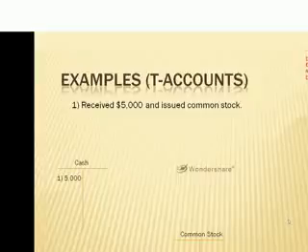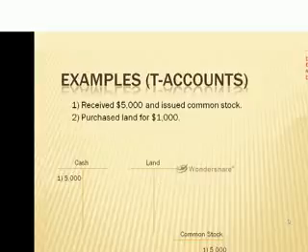You can see that I've labeled this with a 1, so we can keep track of the money as we go through. Now, if we have issued common stock to shareholders, we look at our chart and we know that common stock is under owner's equity, so we will have a credit balance under common stock. As you look at this transaction, we have a debit and a credit, and everything balances nice and neat, so this transaction is complete.